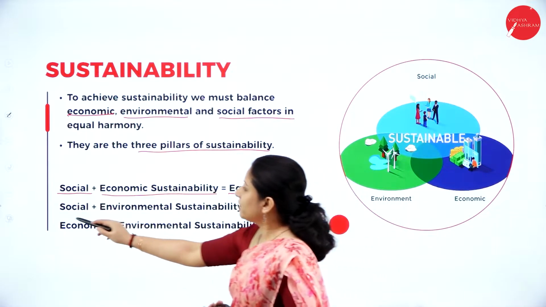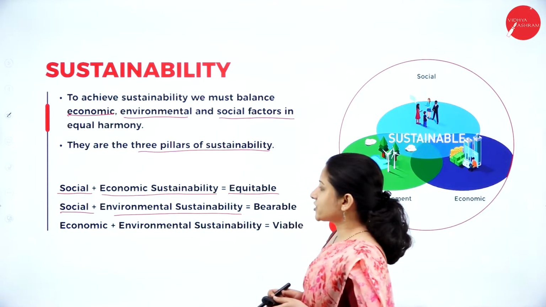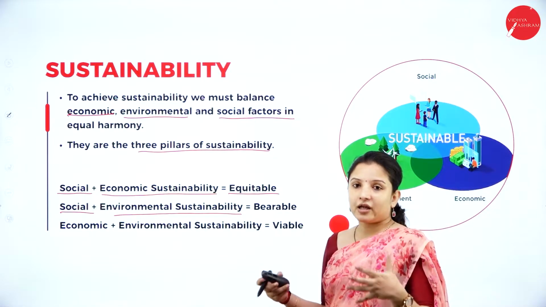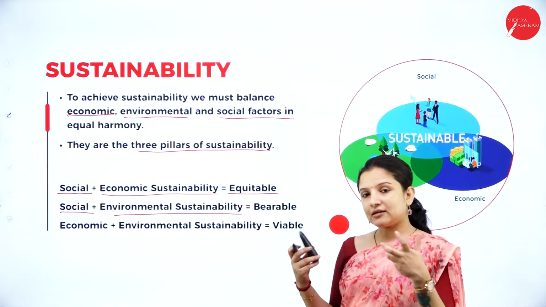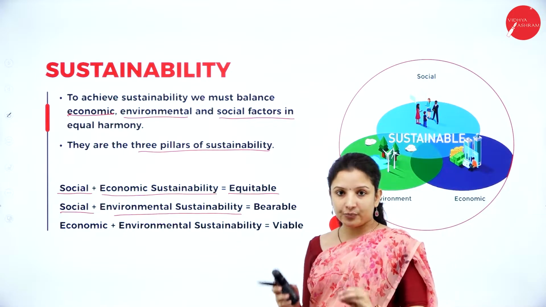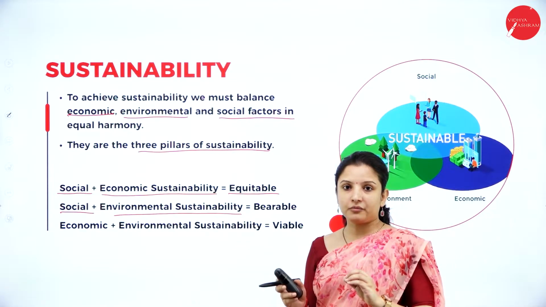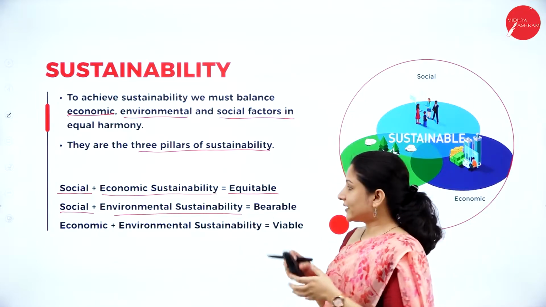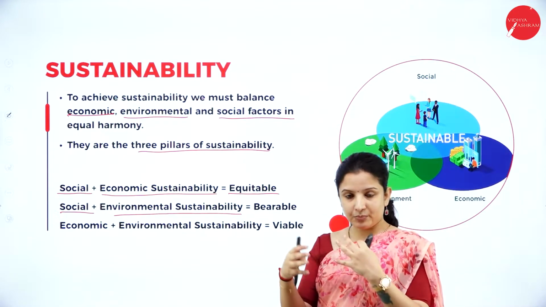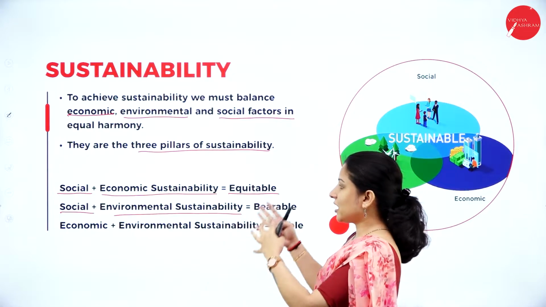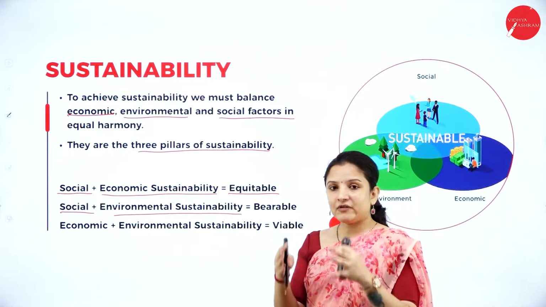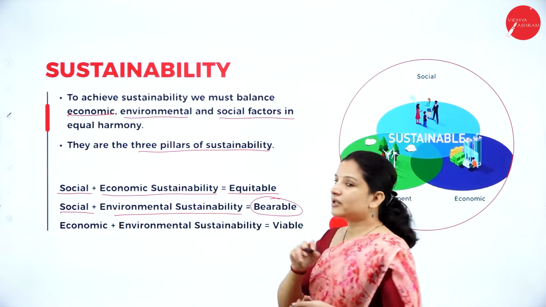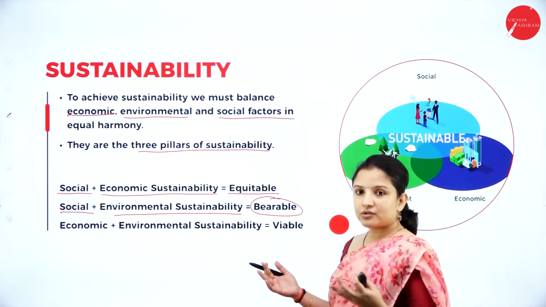Next is social and environmental sustainability. Social and environmental sustainability means it will make the environment bearable for the society. So you need to curb down the pollution. You need to protect the environment. You need to reuse certain materials so that they don't go to waste. So if the people living in a society maintain a harmonious relationship by developing a sustainable environment, it will lead to a bearable or happy living in that particular environment. So that is how they are interconnected.